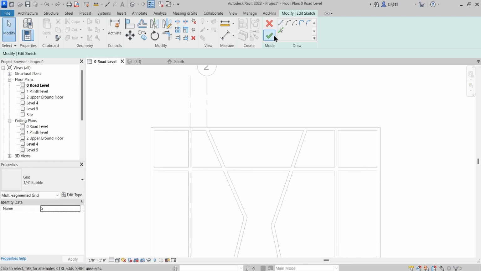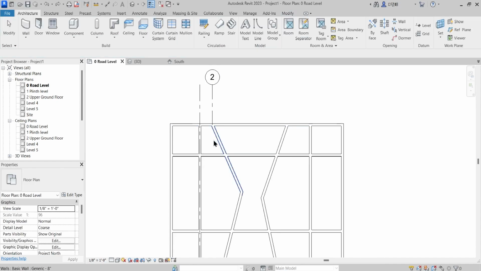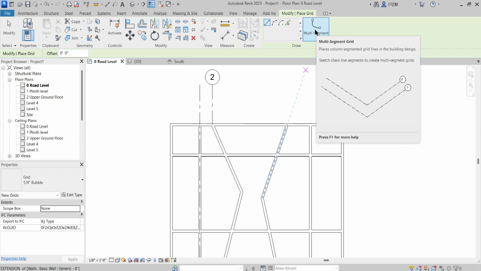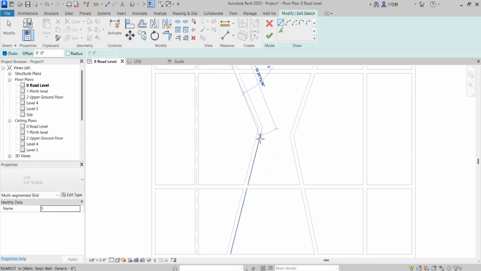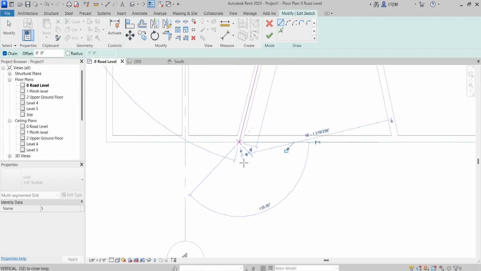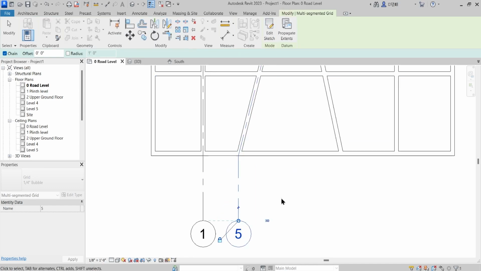Whenever you place this particular grid onto the slant walls, type GR, enter, and you have placed this. This is the command, multi-segment grid, and you have to click on it and then snap to this, and then you will be able to follow that. Then you just click line, and from there you just snap and OK.